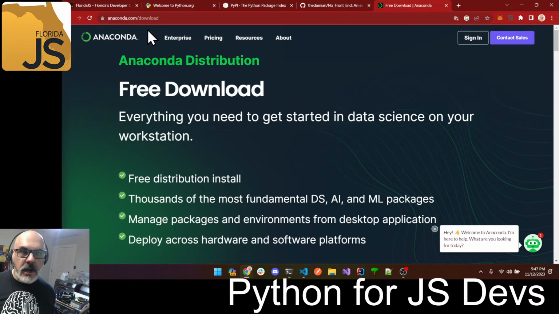Go to anaconda.com/download and install it. It installs the latest Python, gives you all that conda magic that you'll see to get some information, and installs a bunch of packages you will definitely start using and go crazy loving. It gives you all the benefits. We've done that. So both of them are pretty good.